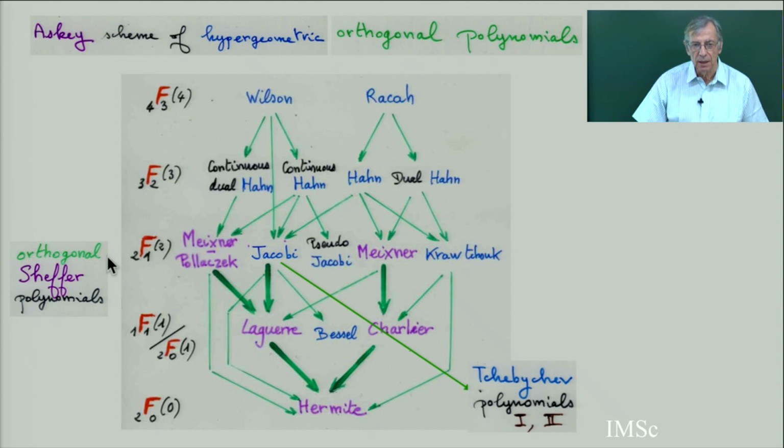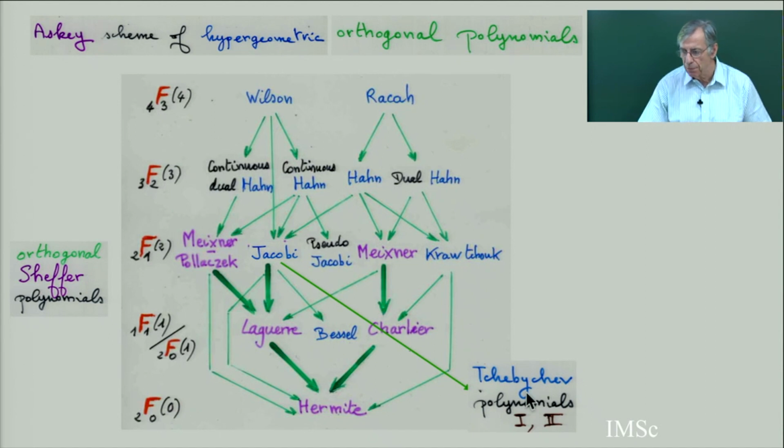So this is the Askey tableau, the classification. You see all this classification. Each polynomial is expressed as a hypergeometric series. And when you go up in the tableau, it's more and more complicated. The arrow means that each polynomial, at the limit or by a change of variable, gives the polynomial below the arrow. So you have a whole kind of transformation between polynomial.